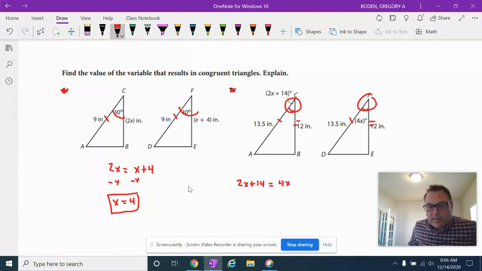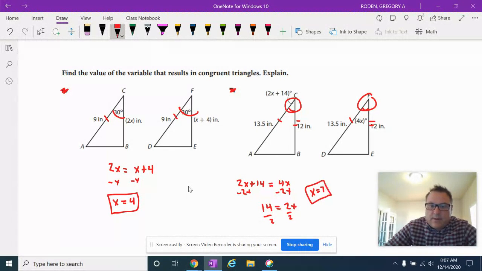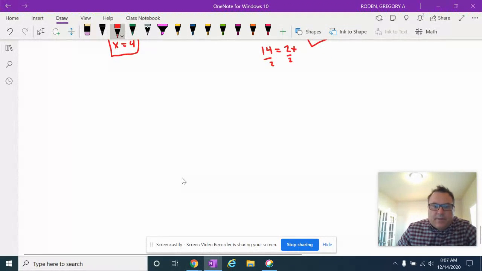So we know that 2x plus 14 has to equal 4x. So we'll simply just subtract 2x from both sides. It's some simple algebra here. So we get 14 equals what? 2x. And then we'll divide both sides by 2. And so we'll get x equals 7. And we're done. Cool. What else do we got here?